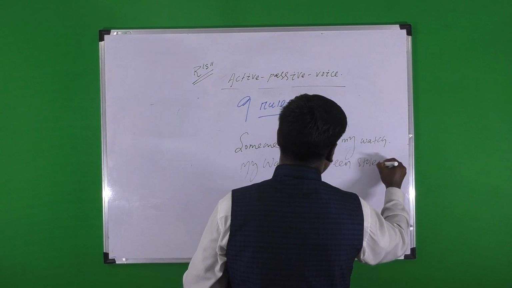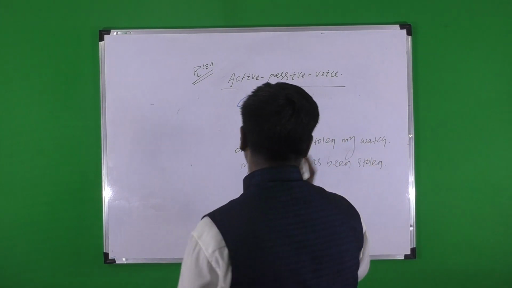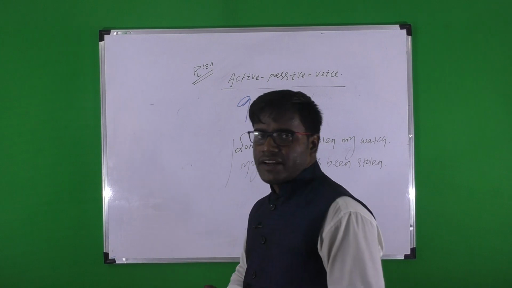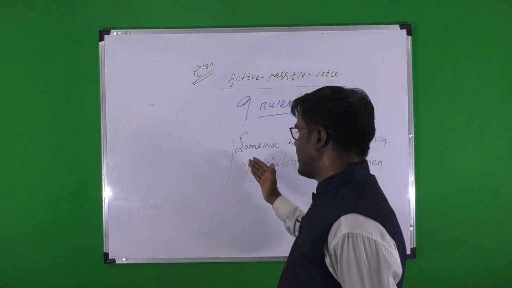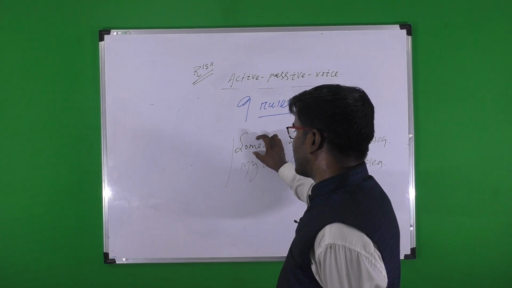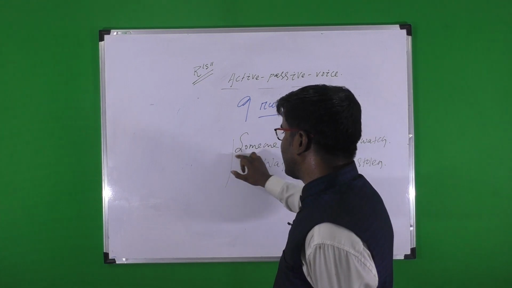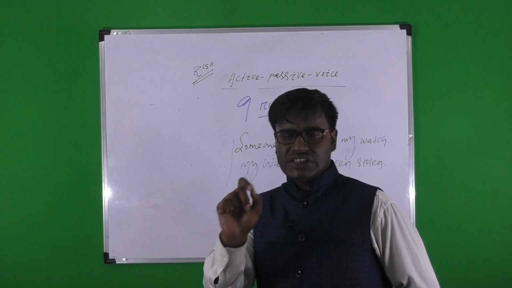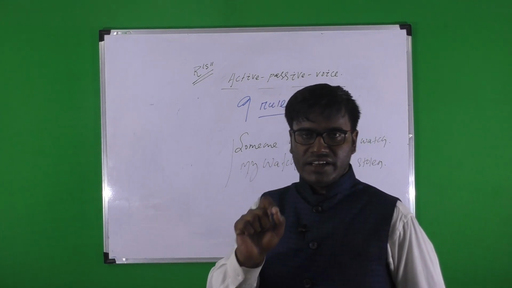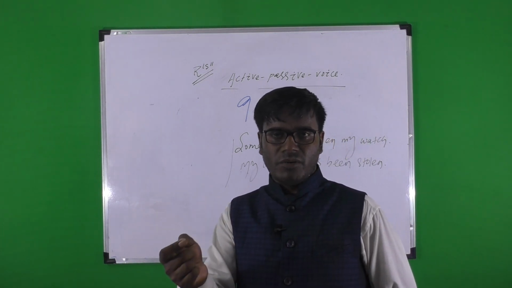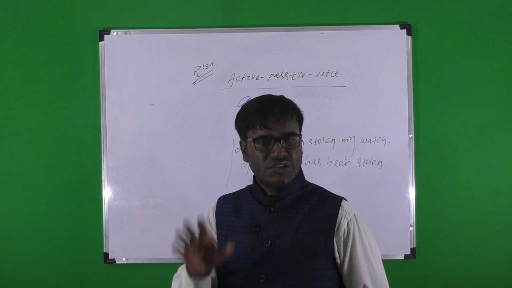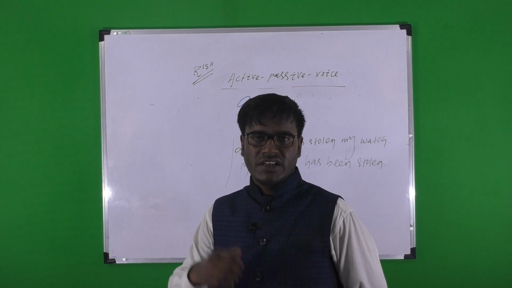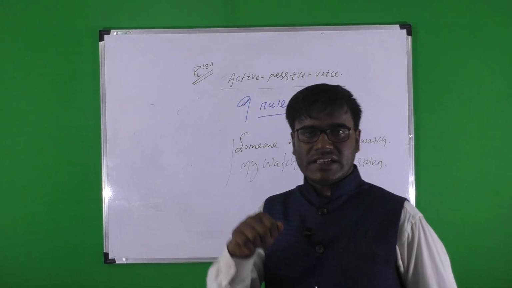Look here: whenever you find an active voice sentence whose subject is an indefinite pronoun like someone, no one, anyone, everybody, nobody, in this case there is no requirement to take the help of "by" in passive voice.